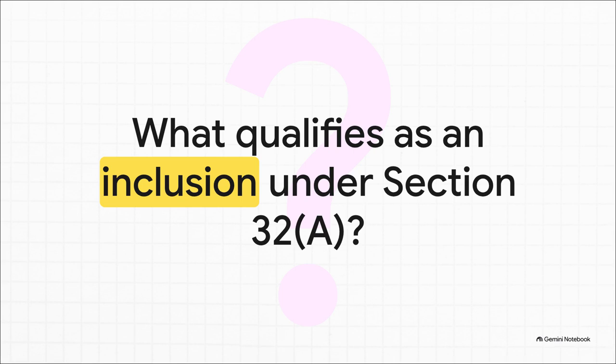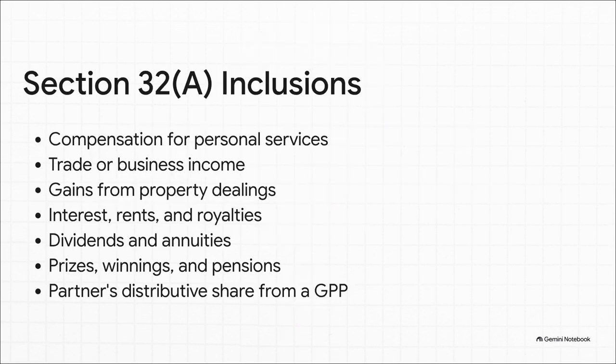Okay, active recall time. Search your brain for a second. If you were drafting a tax return right now, what are the primary streams of wealth you are legally required to record? Did you get them? This chunked list is your core gross inclusions. You absolutely need to memorize these categories because they are the foundation for literally every complex multiple choice question you're going to face. And hey, notice the phrase compensation in whatever form paid. That means the BIR does not care if you get paid in cash, crypto, or cars. It is all gross income.